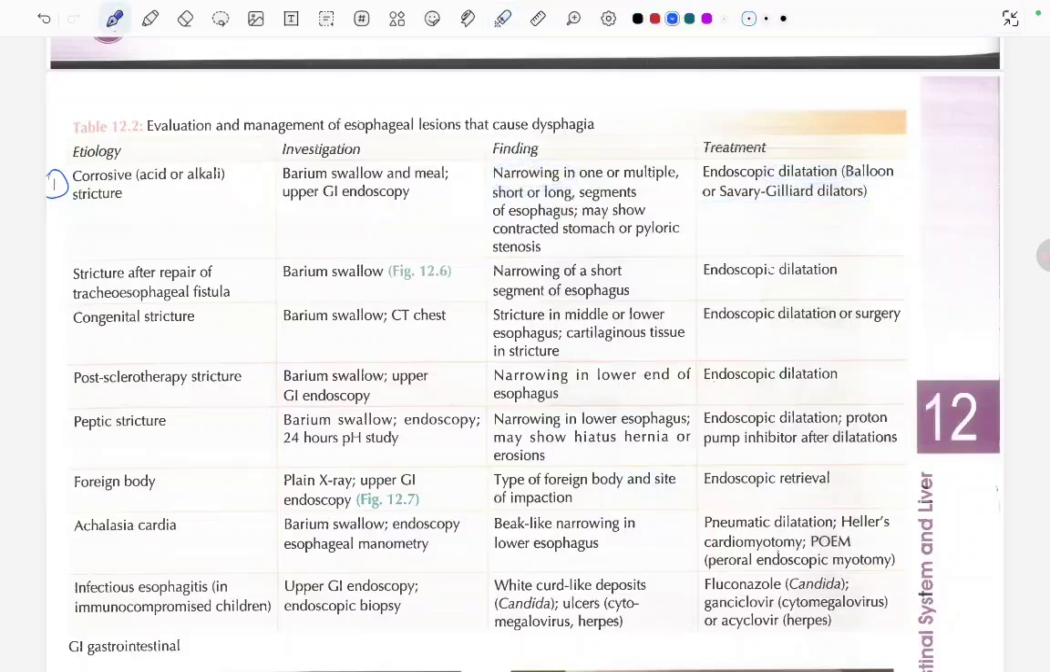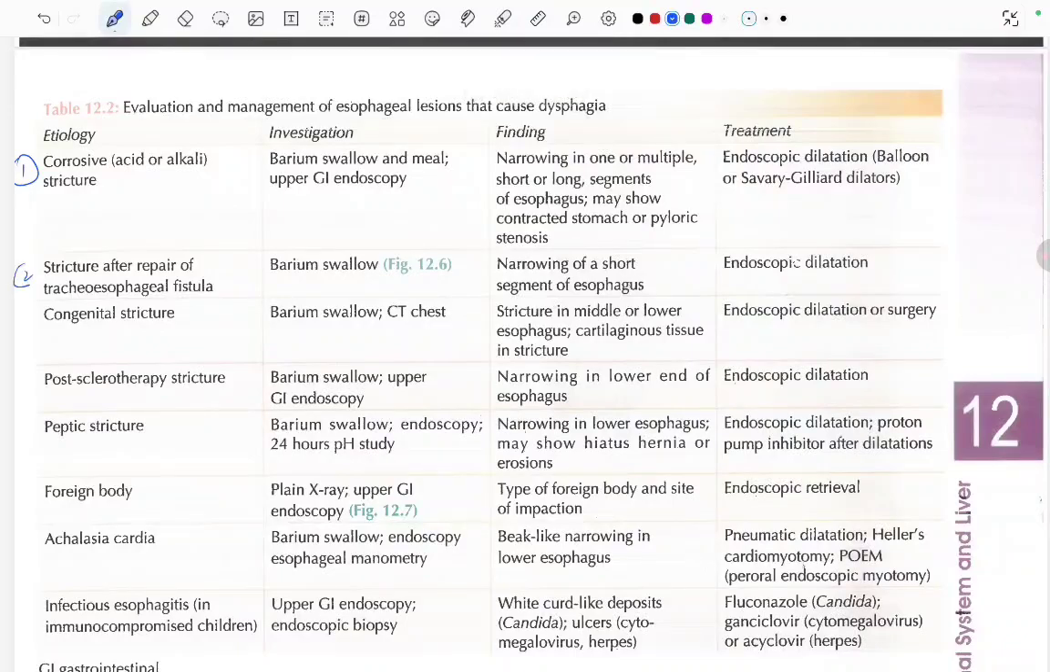Next one, stricture after repair of tracheoesophageal fistula. Even after the repair, if there is any stricture, we will do the barium swallow, see narrowing, and do the endoscopic dilation. Next, in congenital stricture, again barium swallow or CT shows a stricture in the middle or lower esophagus with cartilaginous tissue in the stricture. Treatment is endoscopic dilation or surgery.